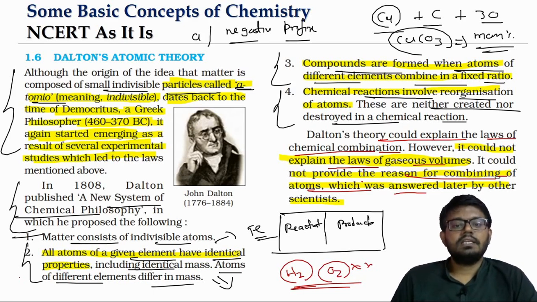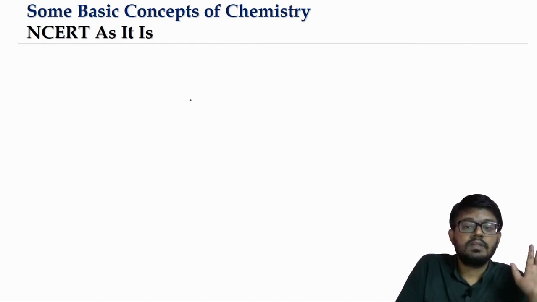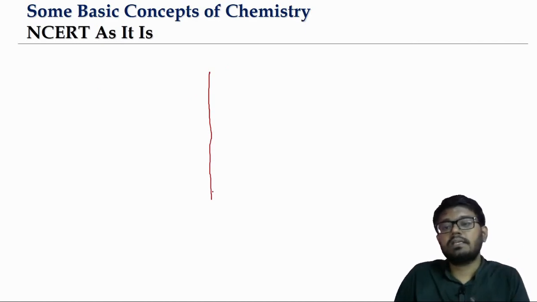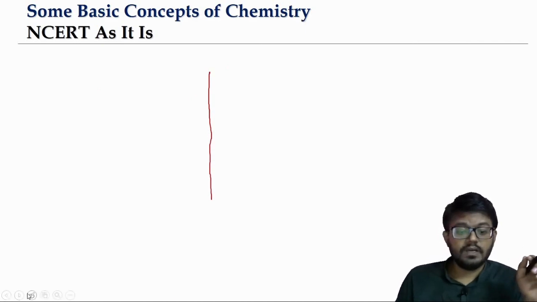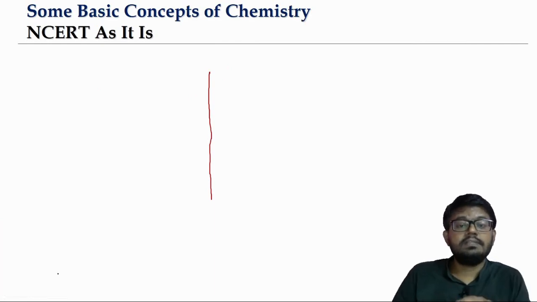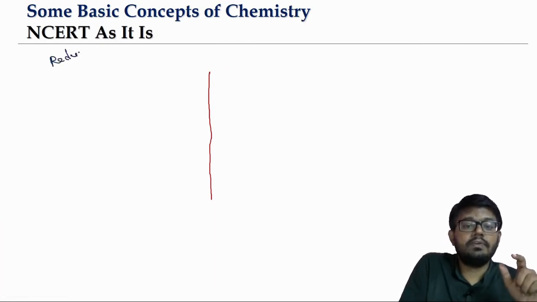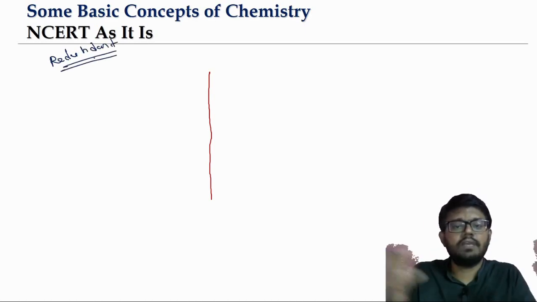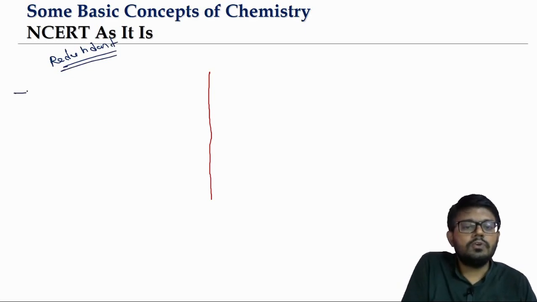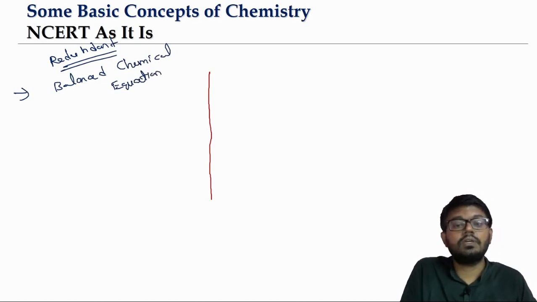So this is about the basic laws in chemistry and Dalton's atomic theory. Now, as I said, we'll talk about what is making these basic laws redundant. Redundant means we don't need to study them using the basic laws, because we have a better way of studying. If you look at the idea of a balanced chemical equation and the study of it, that's what we call stoichiometric analysis.